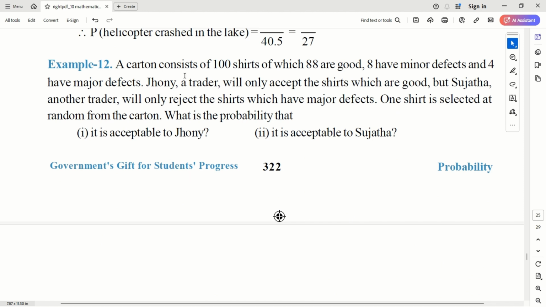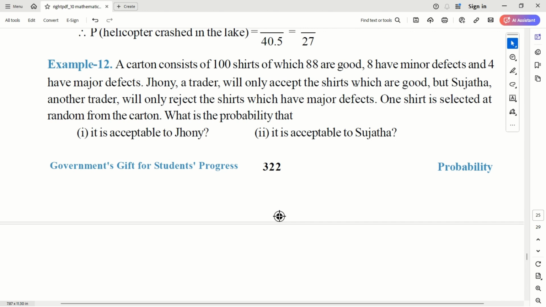A carton consists of 100 shirts, of which 88 are good, 8 have minor defects, and 4 have major defects. Johnny, a trader, will only accept the shirts which are good, but Sujata, another trader, will only reject the shirts which have major defects. One shirt is selected at random from the carton. What is the probability that it is acceptable by Johnny? It is acceptable by Sujata.